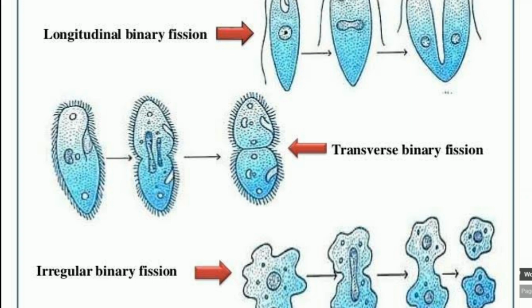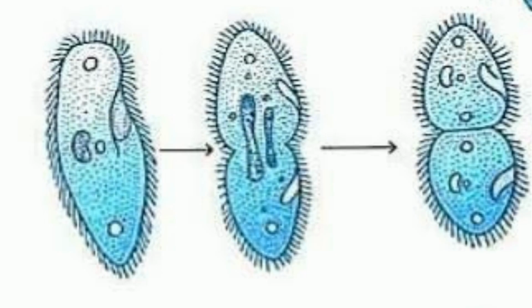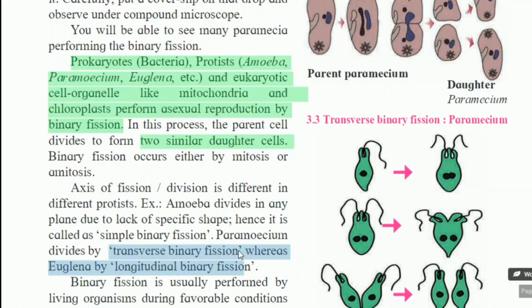What is the meaning of these two words? Transverse binary fission. Here, two halves will form. Transverse section, जो हम बोलते हैं कि upper side and lower side. From the middle point in between, the division occurs. It is called transverse binary fission.